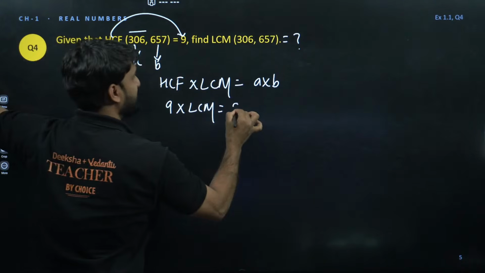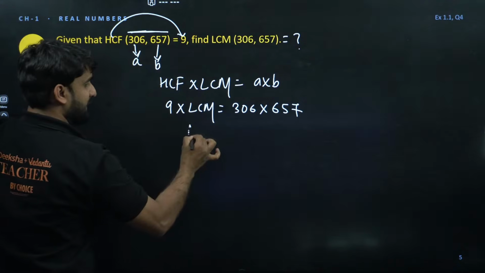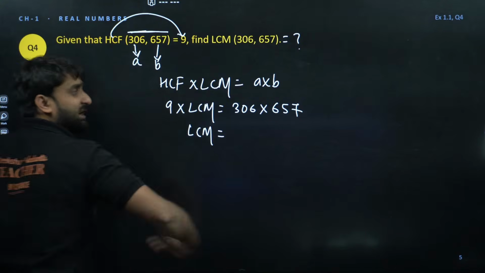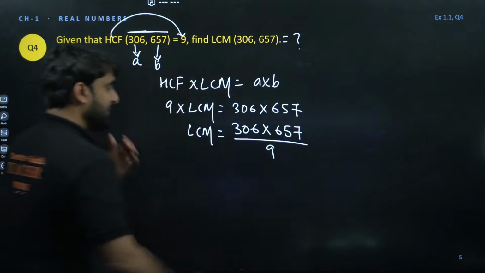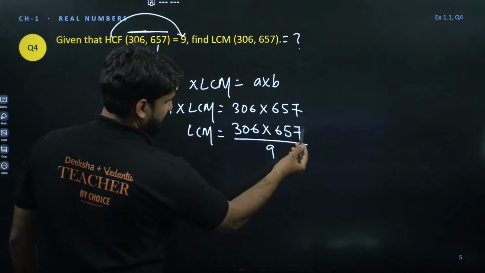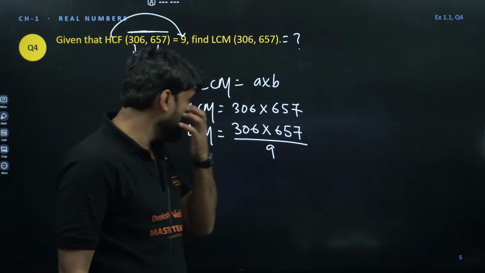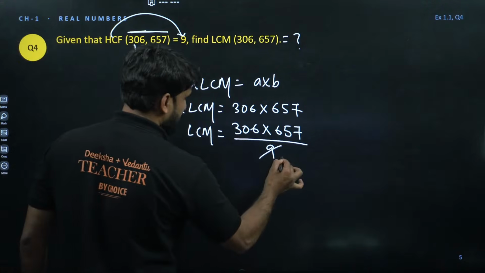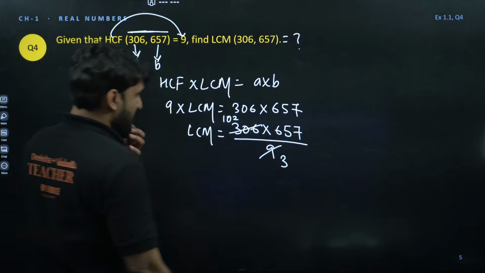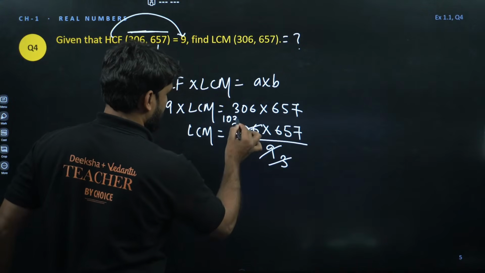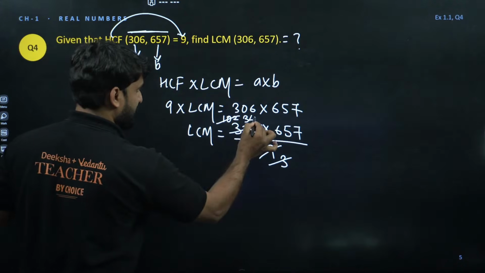Both the numbers, one is 306 and the other is 657. Can you see? So what will be the LCM? My dear champion, 9 is in multiplication, so it will go to the other side in division. Let's check if it can divide. Can it be divided by 9? 9 5s are 45, 9 7s are 63, so it is not dividing. So let's divide by 3. 3 3s are 9, and 3 can divide this. 3 1s are 3, and 3 2s are 6. Now let's divide 3 3s are 9 again. Yes, it can be divided by 3 again. 3 3s are 9 and 3 4s are 12. So 34 will be there, and we have 34 into 657.